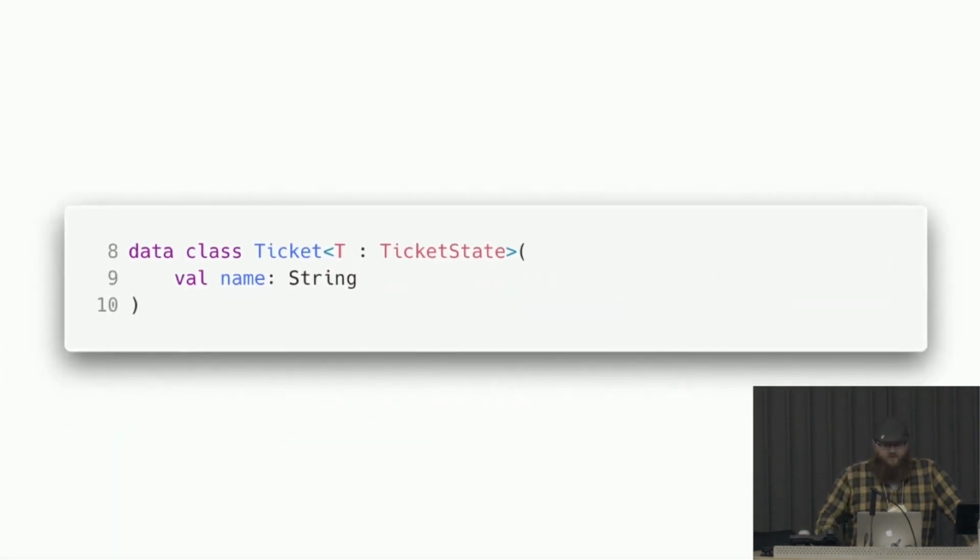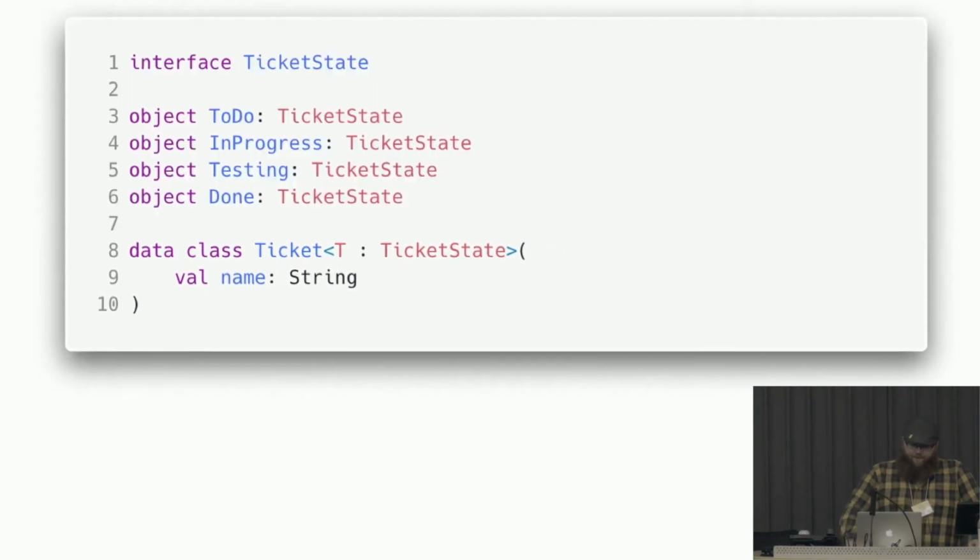So let's start from scratch here. We have a data class called Ticket. It is parameterized by type T of ticket state. Ticket state is not the enum that we just saw. It is instead an interface. And we have objects, much like the unit object, which is just an object and a type. It is one thing. These to-do just exists. These are called phantom types. They don't do anything. You're never going to be passing around a to-do.